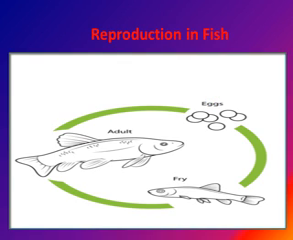Reproduction in fish. In most fish, the female lays eggs in water, and from the eggs baby fish come out, which are called fry. Fry begin to swim about and feed as soon as they hatch. So it means there are three stages. At first we have the egg. When the egg hatches out, it produces a baby fish, that is called fry, and when fry grow, they become an adult fish.